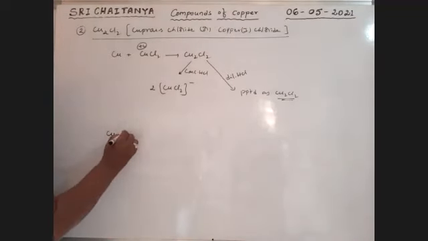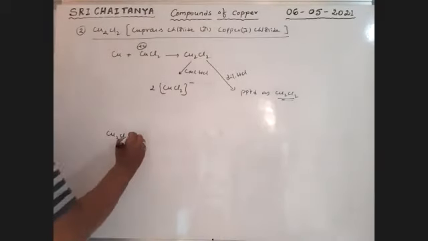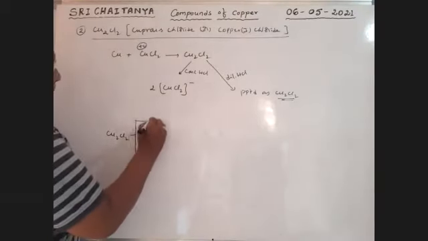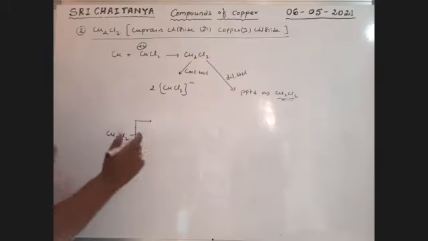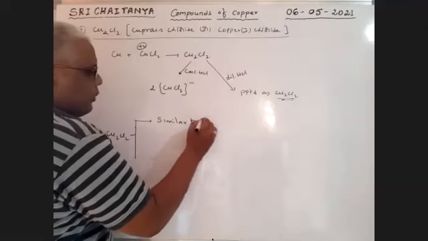So Cu2Cl2. First of all, its structure is similar to diamond.